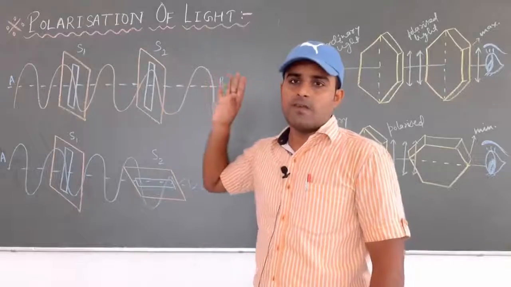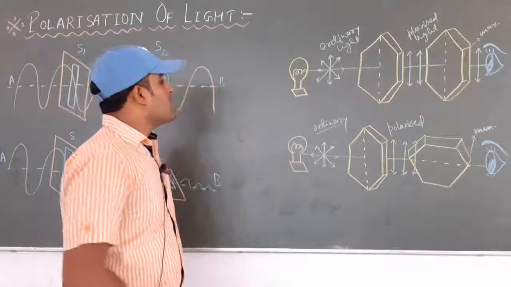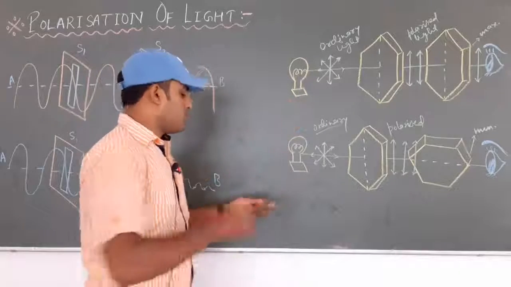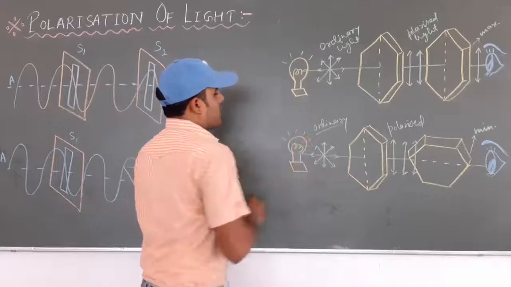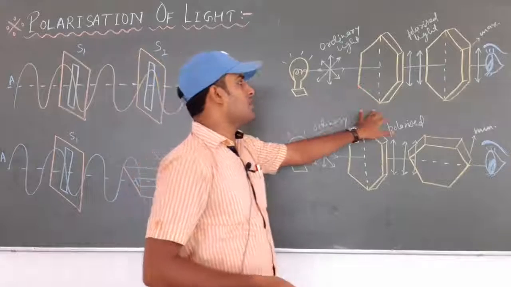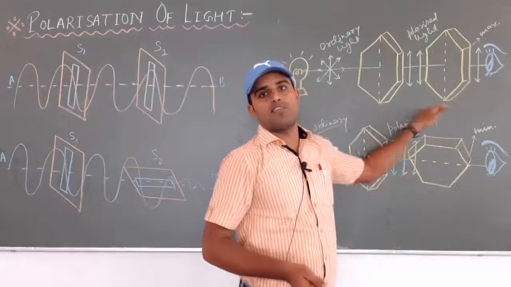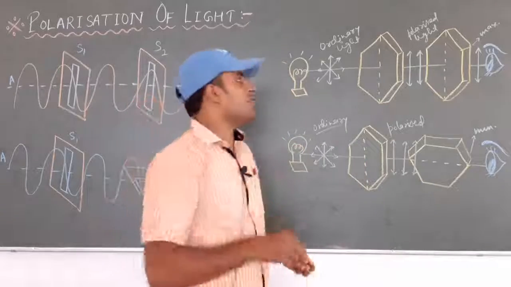Now coming to this second diagram, you can see here I have drawn a diagram. So a bulb is glowing in both the diagrams. This is a glowing bulb, okay. And in the first diagram, first of all you observe there are the two tourmaline crystals I have taken. Tourmaline crystal, the quality of the tourmaline crystal is that when a ray of light will pass, so this is